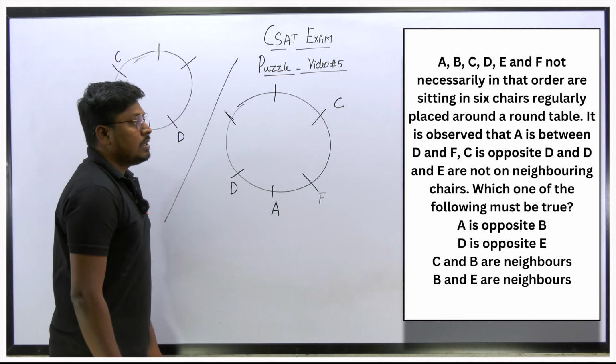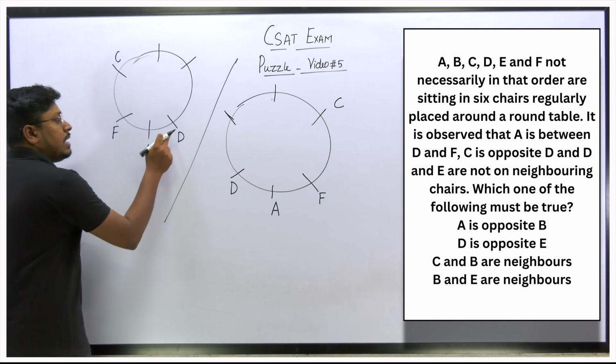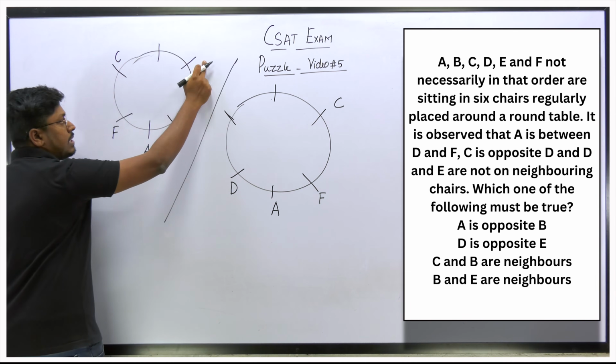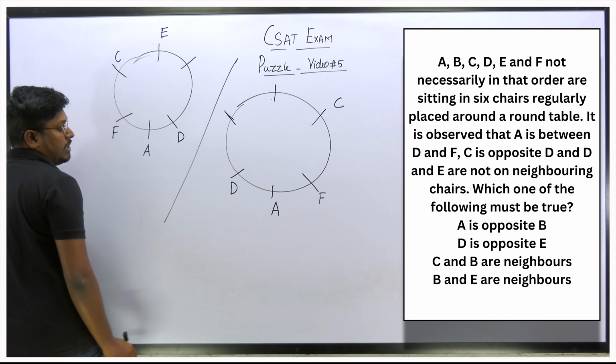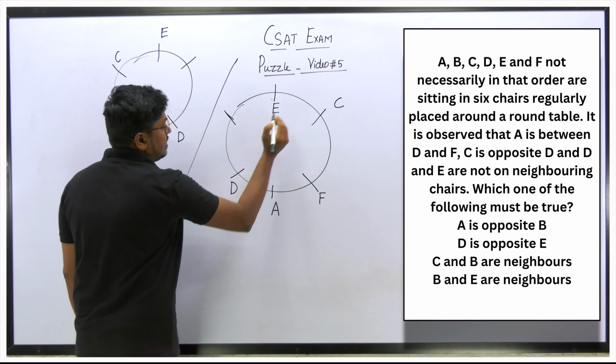Next point, D and E are not the neighbors. If D and E are not the neighbors, then definitely we can't fix E here. The only remaining place that we have is this, so this will be the place for E. Similarly we can't fix E here, so this will be the place for E.